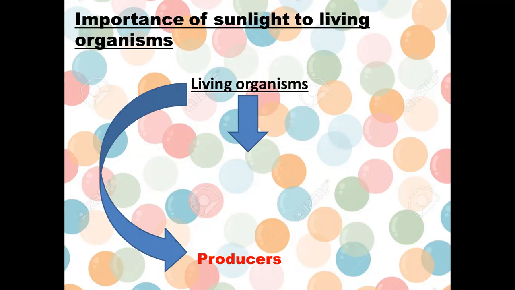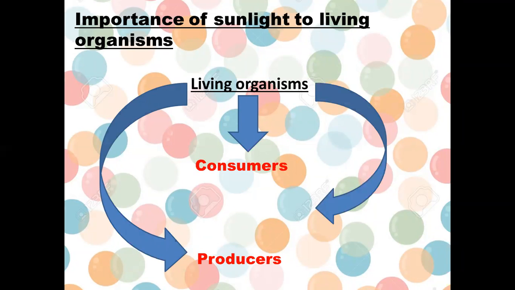The second one is called consumers. And the third one is called decomposers. So again, the living organisms are divided into three types: producers, consumers, and decomposers.